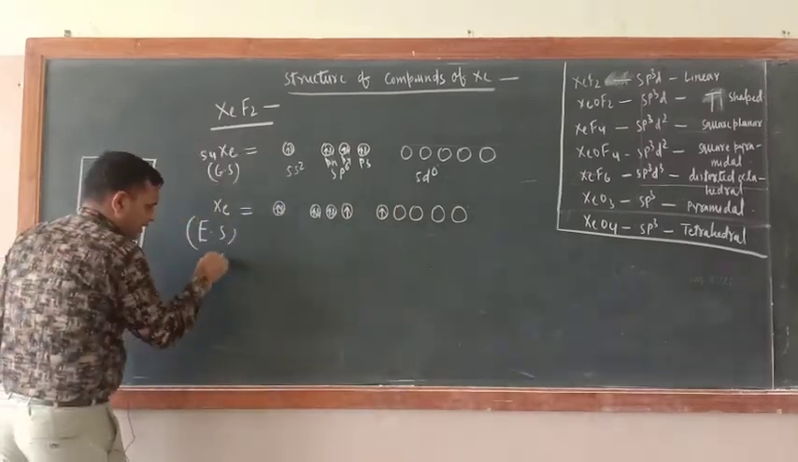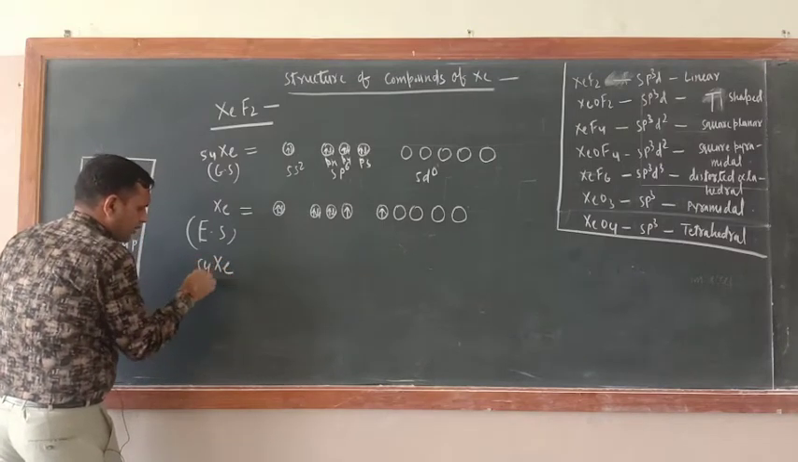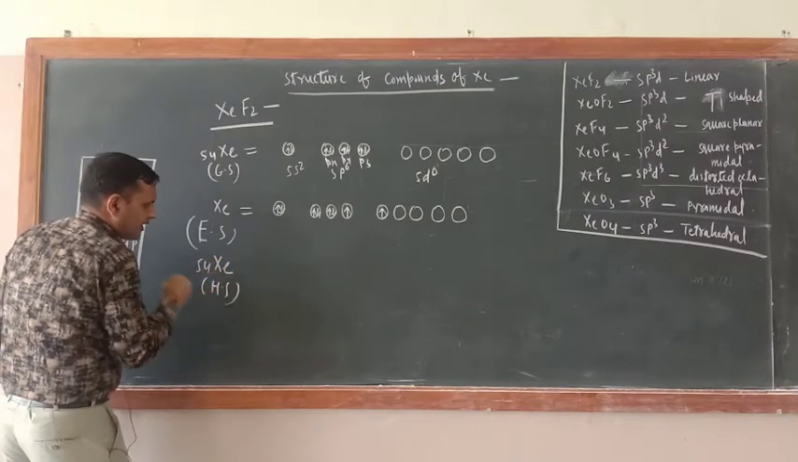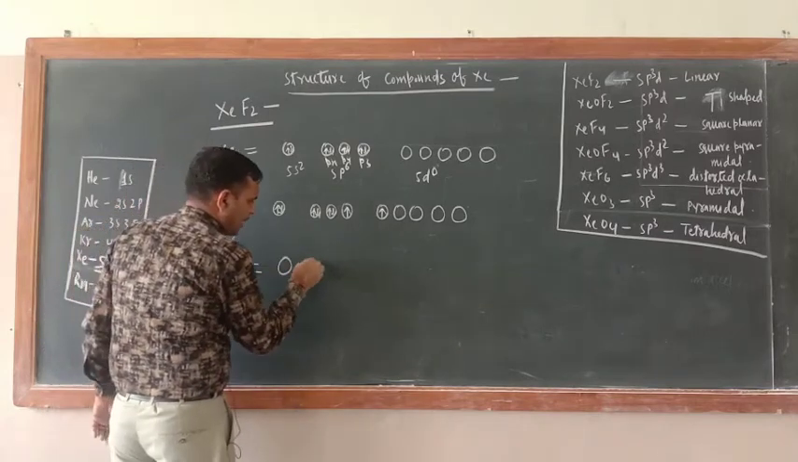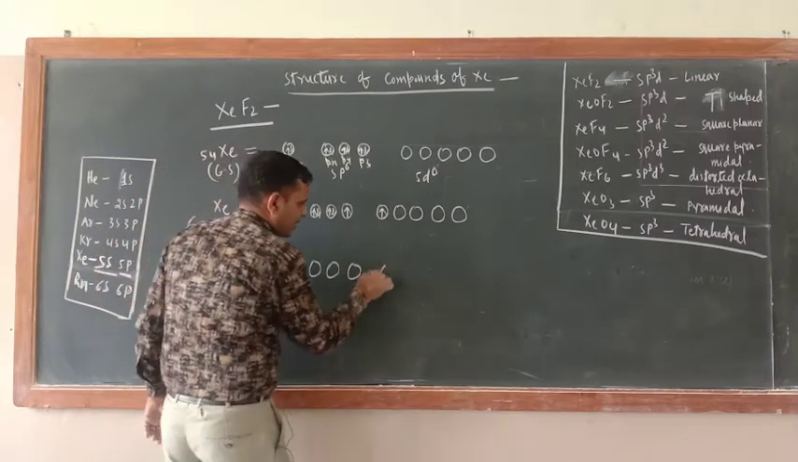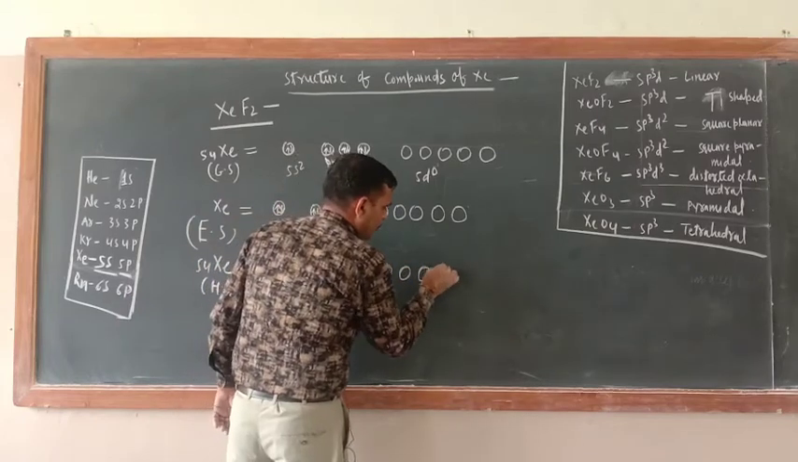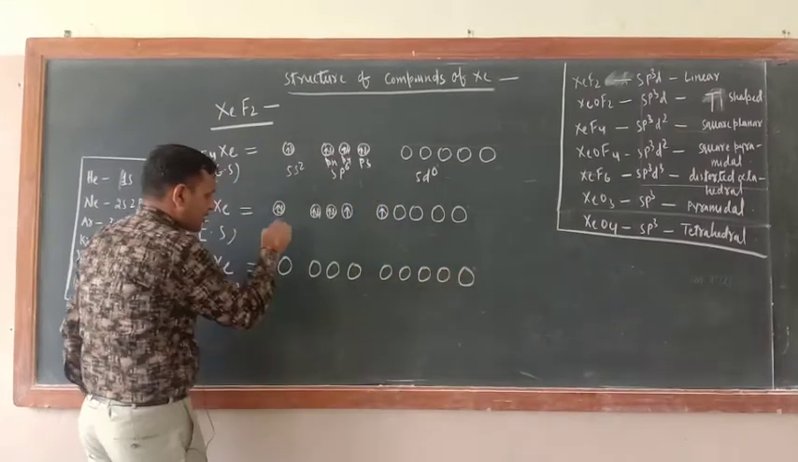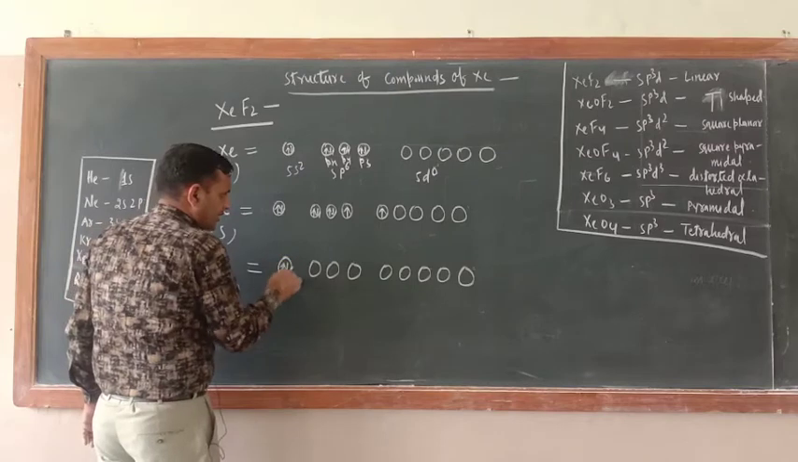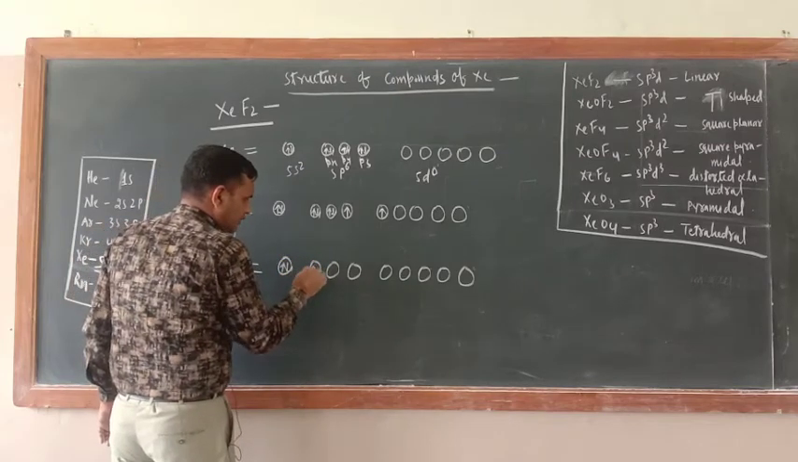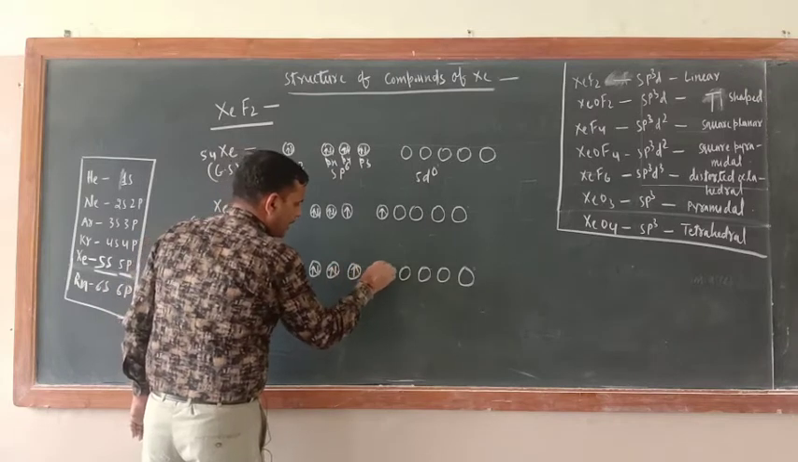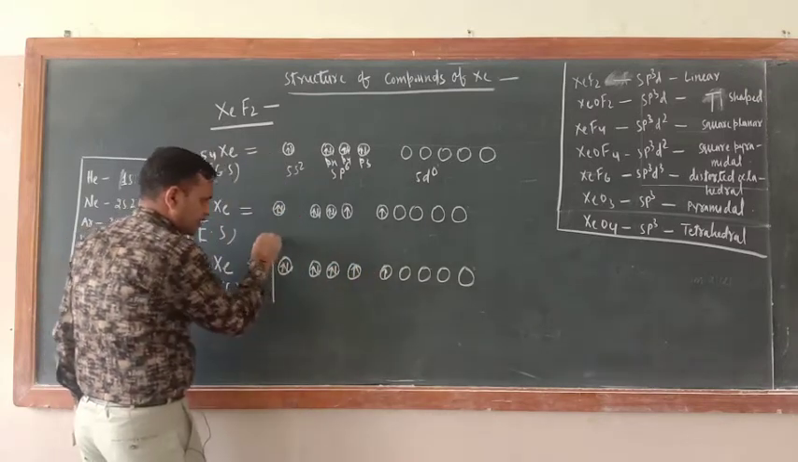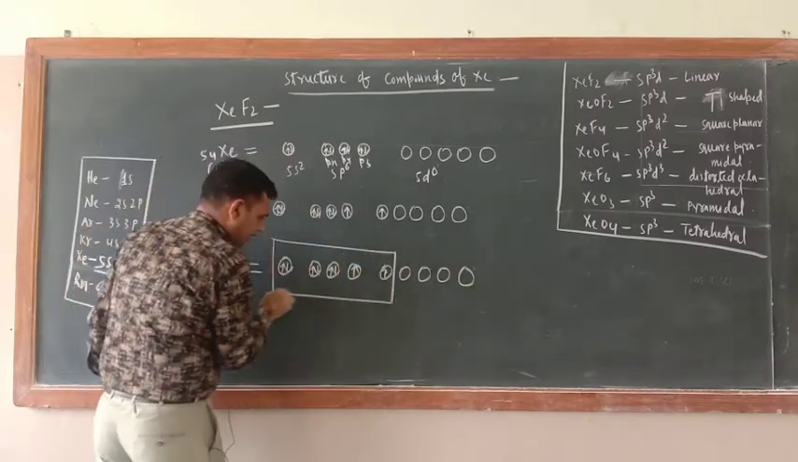Now xenon 54 in the hybridized state. So now in the hybridized state, 5s, 5p and 5d. Let there be 2 electrons here, here also 2 electrons, here also 2 electrons, and 1 and 1. What is the hybridization? sp3d.